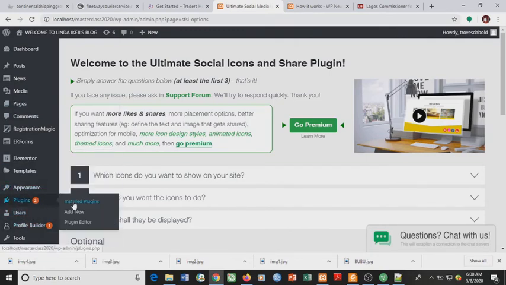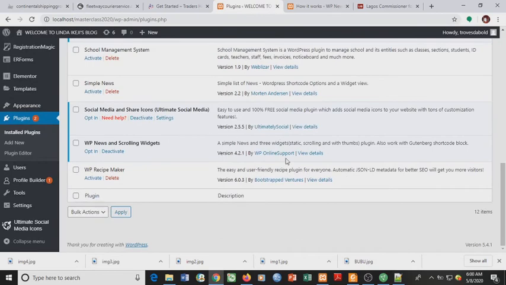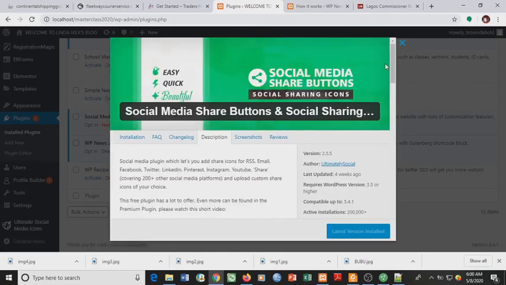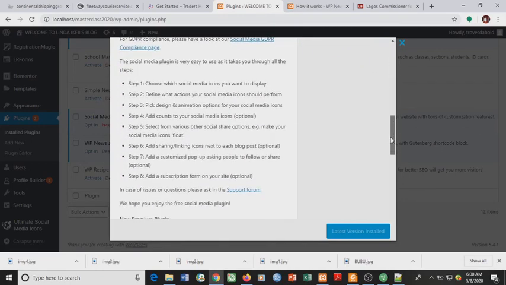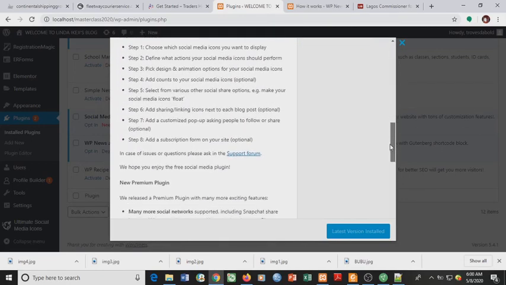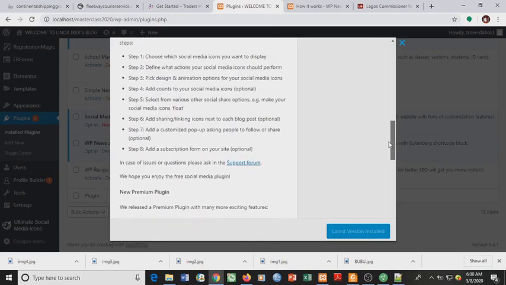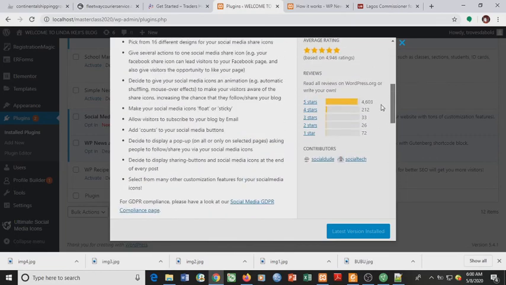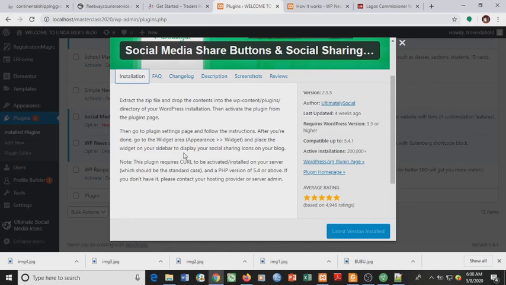Let's go to plugins and look for the installation, how we can add them.